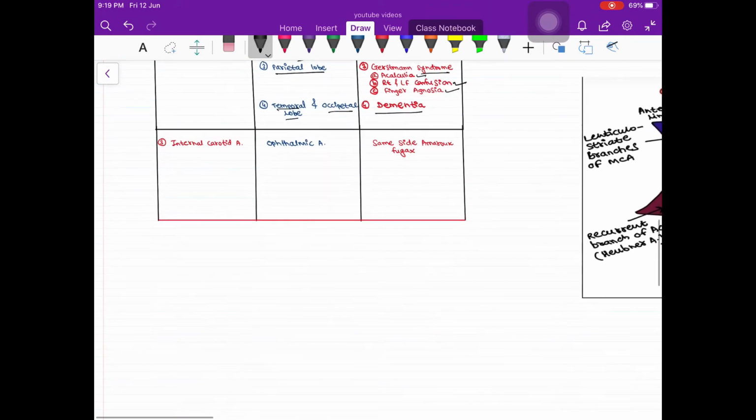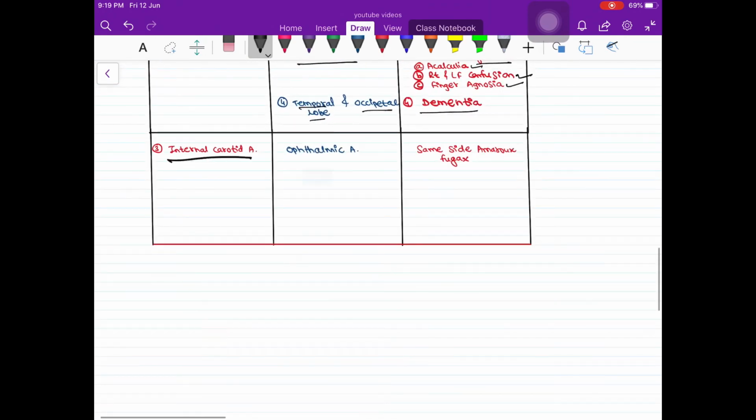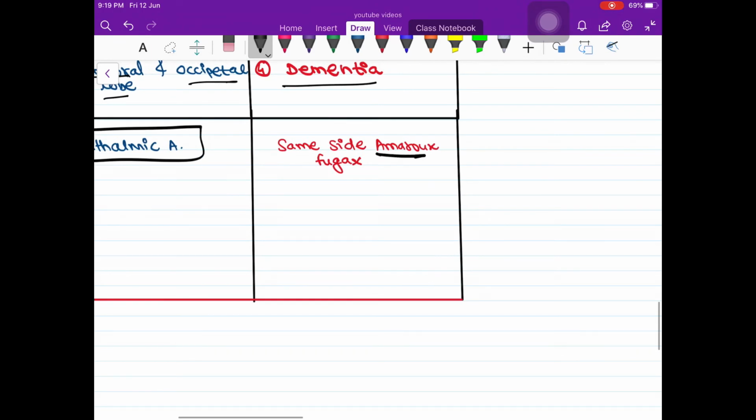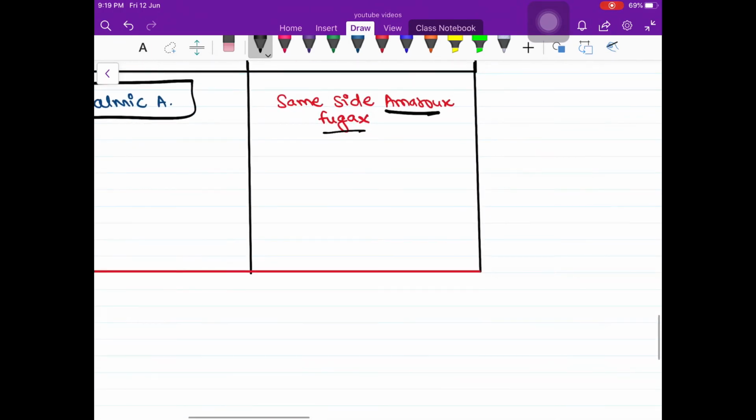Then the third artery affected is internal carotid artery, and the ophthalmic artery is the branch of internal carotid artery, leading to same side, that is ipsilateral amaurosis fugax. It is nothing but temporary vision loss.